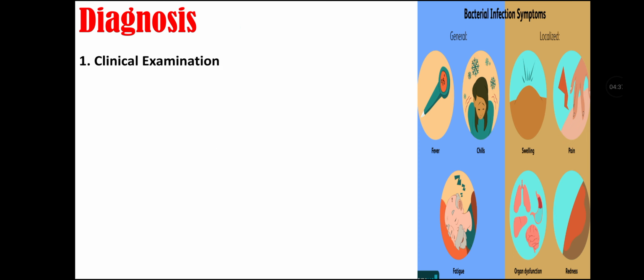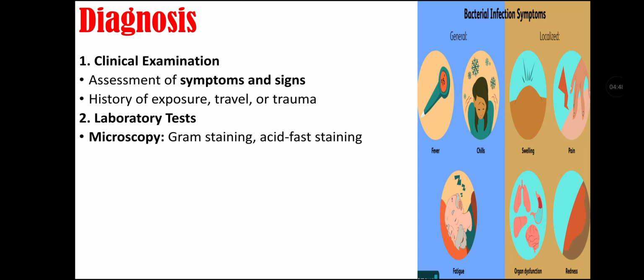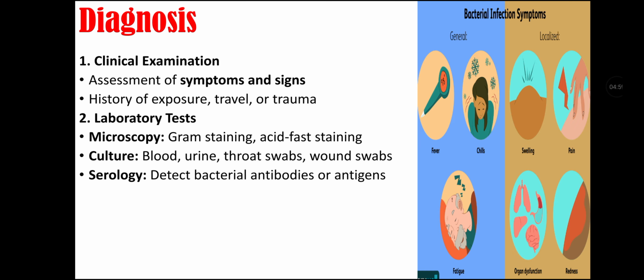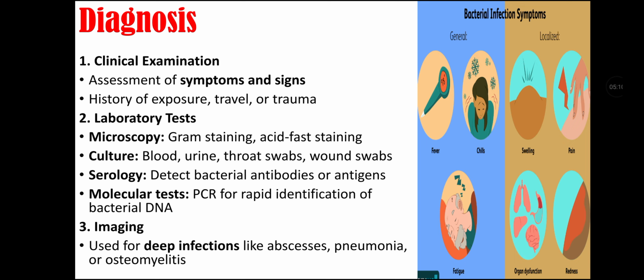Diagnosis of bacterial infection. First we can do clinical examination, that is assessment of symptoms and signs. History of exposure, travel or trauma is taken. Then we can do laboratory tests in which we can do microscopy for gram staining or acid-fast staining. We can do culture of blood, urine, throat swabs or wound swabs. We can do serology to detect bacterial antibodies or antigens. We can do molecular tests like PCR for rapid identification of bacterial DNA. Then we can also do imaging, which is used for deep infections like abscesses, pneumonia, or osteomyelitis.